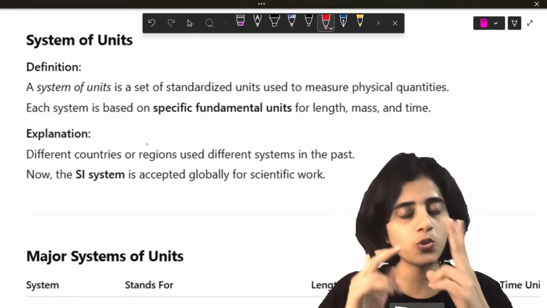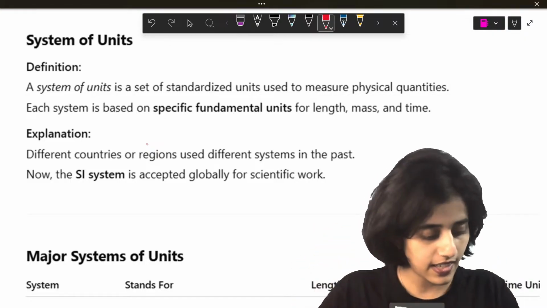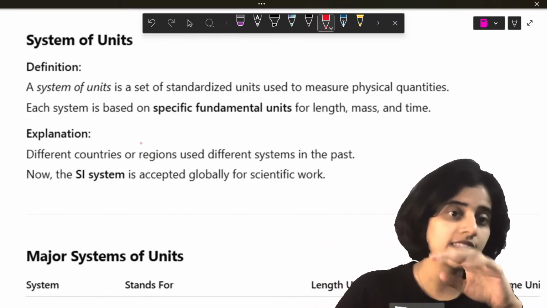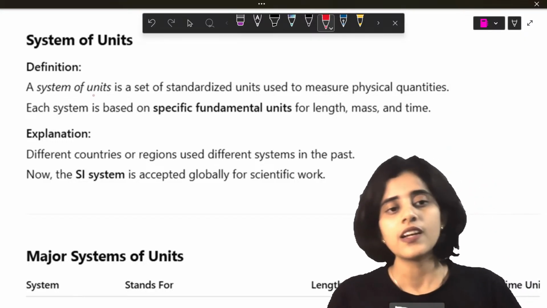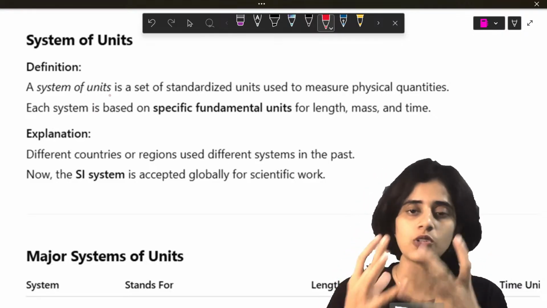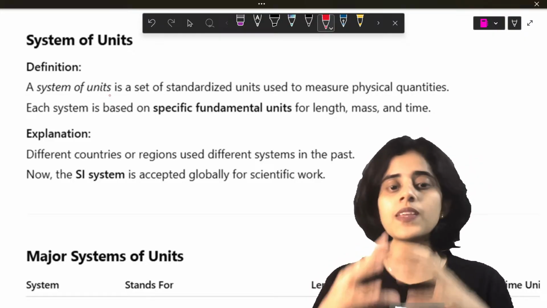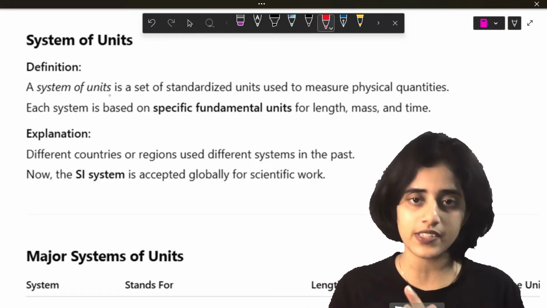We discussed the two kinds of units, fundamental units and derived units. Next is system of units. So what is a system of units? A system of units means it is a set. A system is a set, okay? It is a set of units that is used to measure physical quantities.